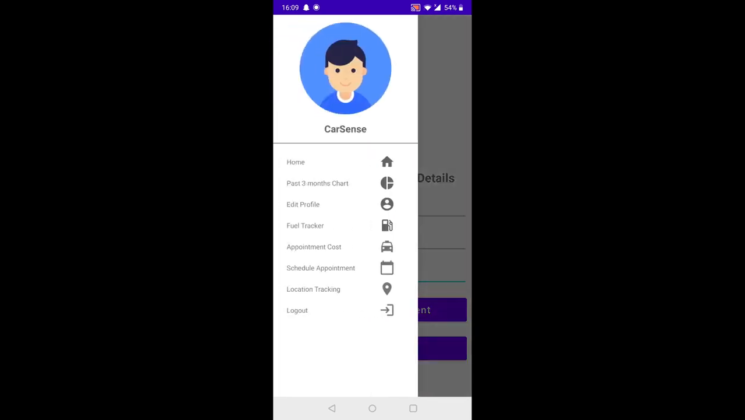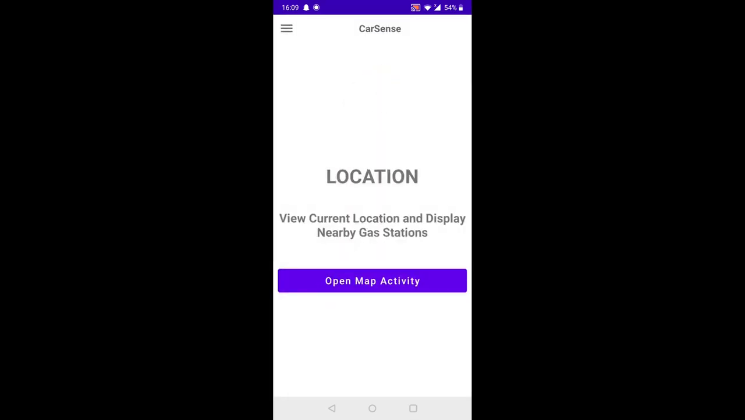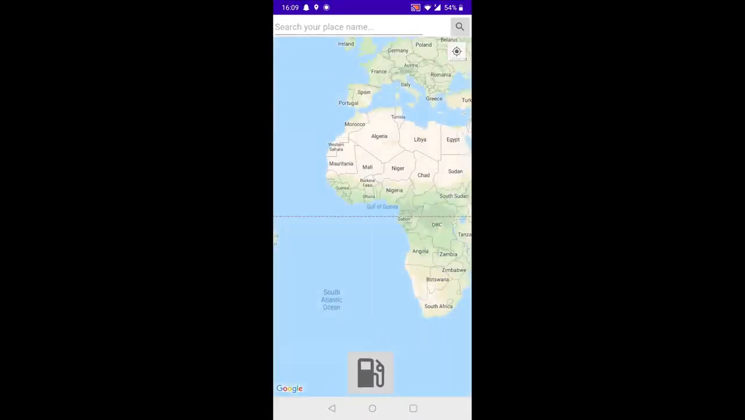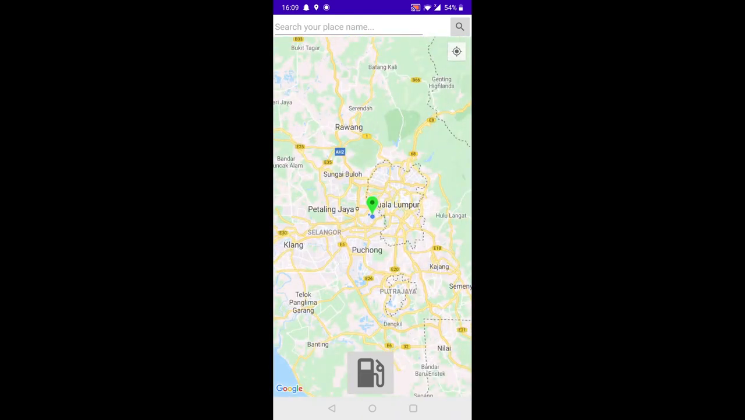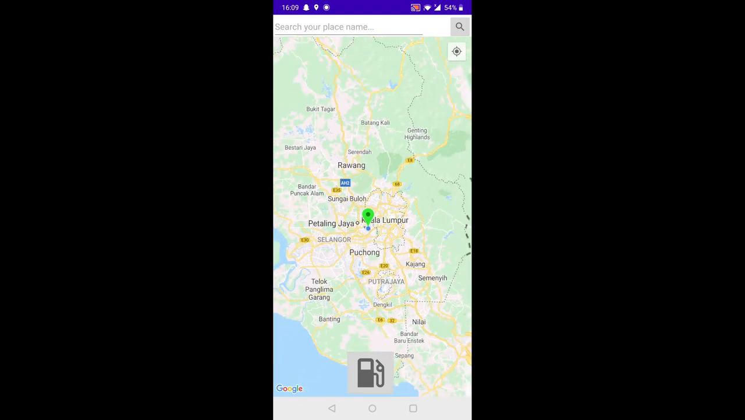If I were to go to location tracking, which is my last but not least sub-module. So this actually shows the user's current location in a map, and it can display the nearby gas station. So if I click open map activity, as you can see here, it will display my user's current location. So this is my current location right now. As you can see here, it is in Petaling Jaya, Selangor. So this is my current location.